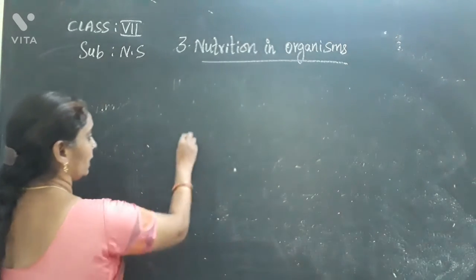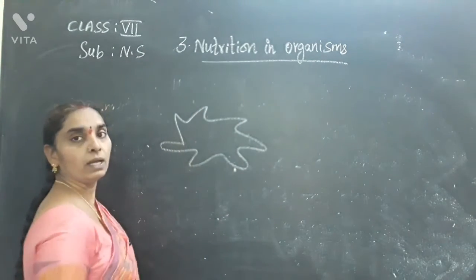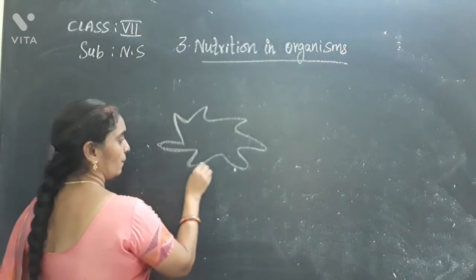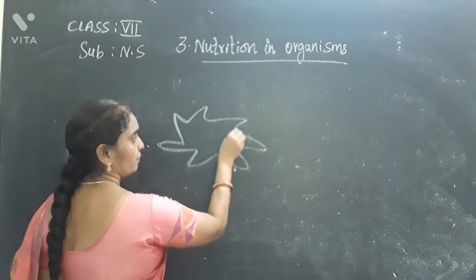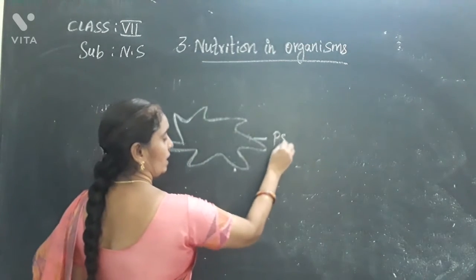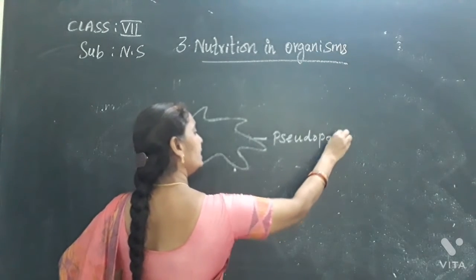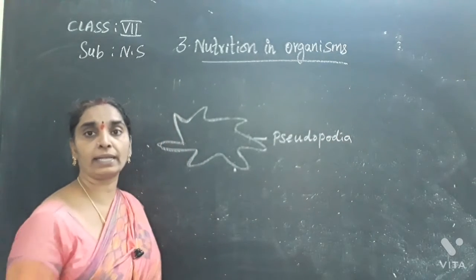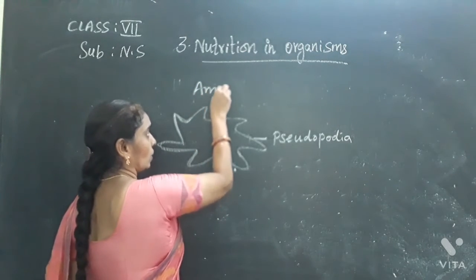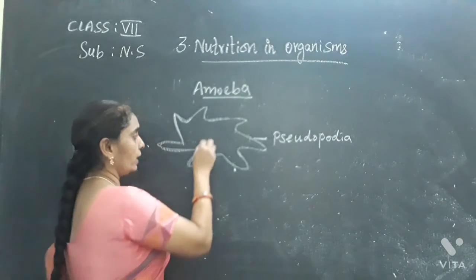Amoeba is irregular in shape. It contains projections of its body called pseudopodia. Where do you find this amoeba? You find it in pond water or in aquatic bodies. So it is a unicellular organism. So what is the nutrition in amoeba? You are going to see now.